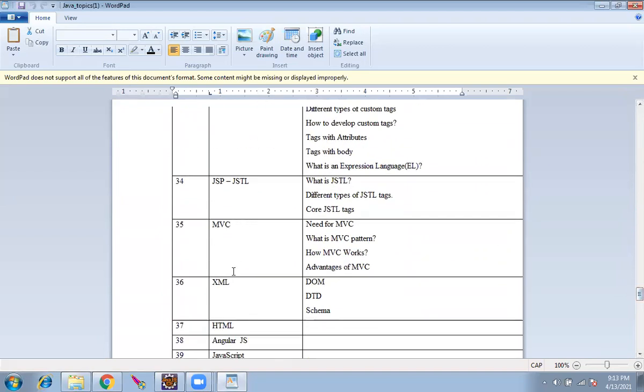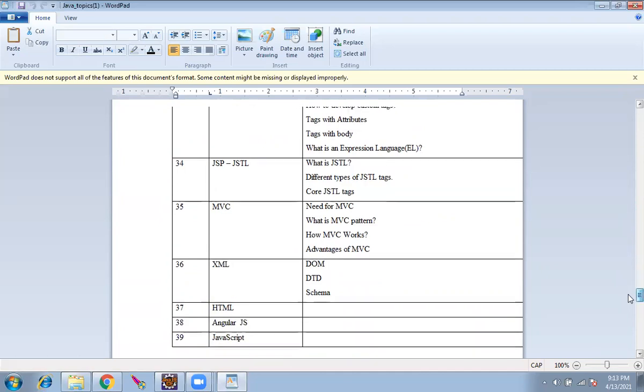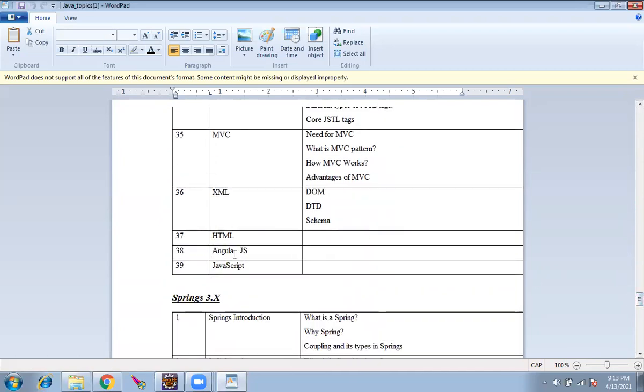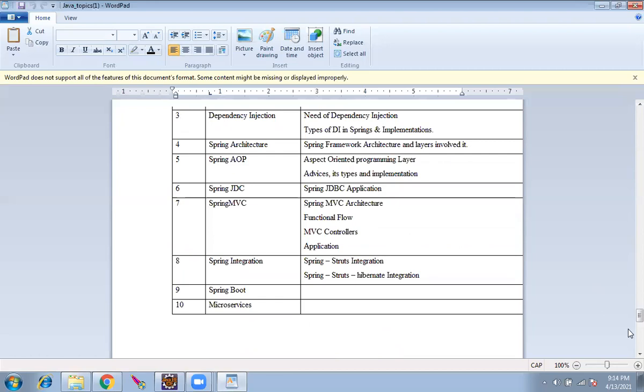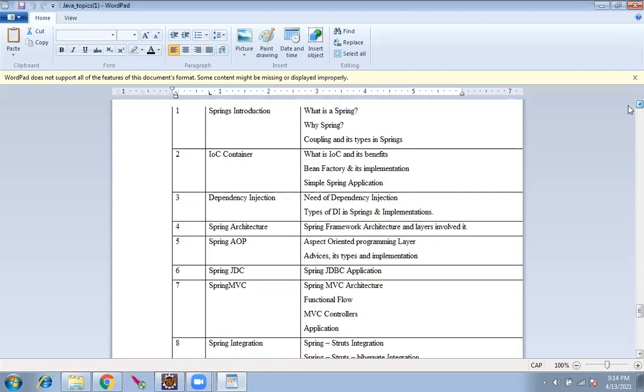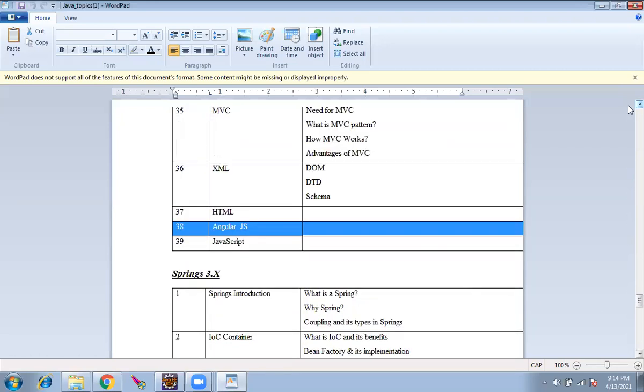Then we have MVC, and the basic HTML. I don't know why Angular is introduced here, because AngularJS is outdated. AngularJS is deprecated now, it's end of life. Google has terminated AngularJS. Instead we have Angular, which is a totally different framework. JavaScript, HTML, CSS, and Angular are front end.